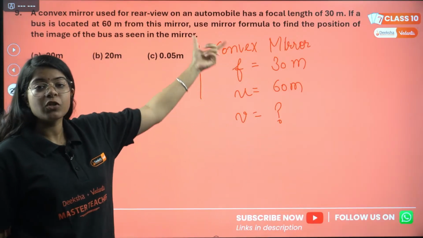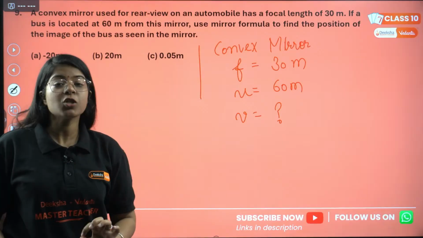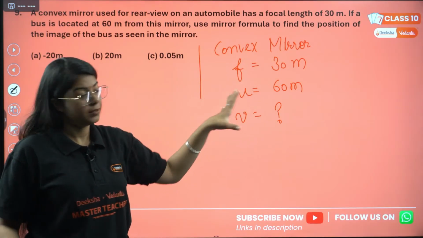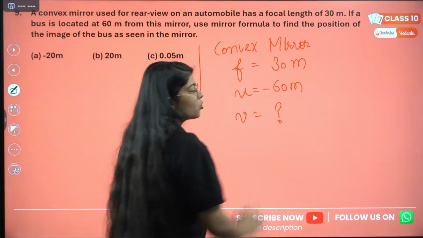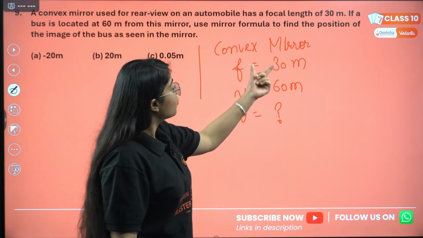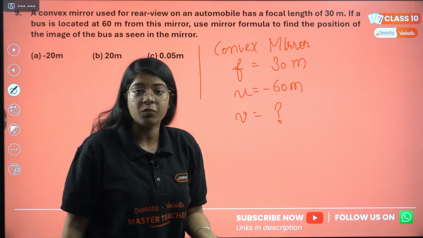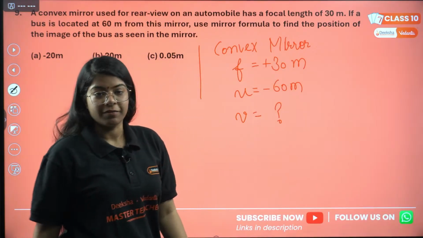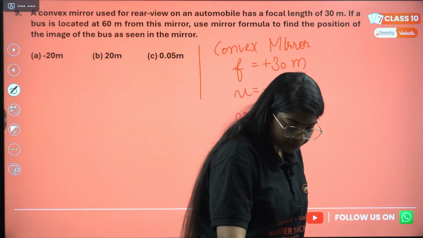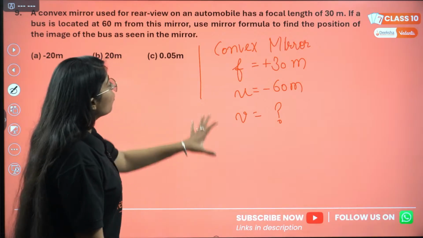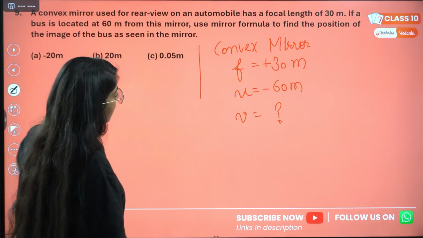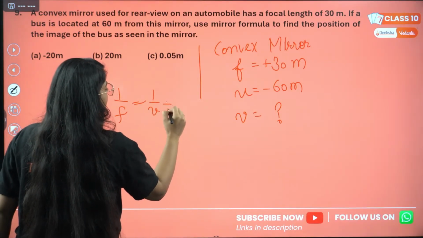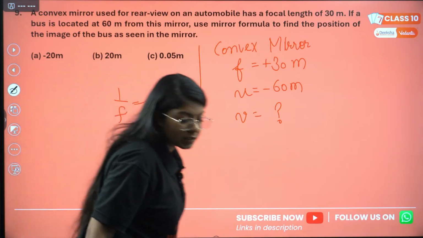First, we saw it is a convex mirror. Why do we focus so much on the kind of mirror we are using? To decipher the sign of focal length, correct? U is always negative, we don't mind. But the focal length sign depends on the kind of mirror we are using. For convex mirror, focal length is always positive, correct? Understood? Okay, now we need to find the position of image. Using mirror formula, what is mirror formula? 1/V plus 1/U. If anyone wants to answer this question, answer.